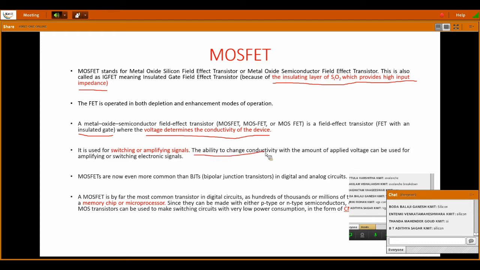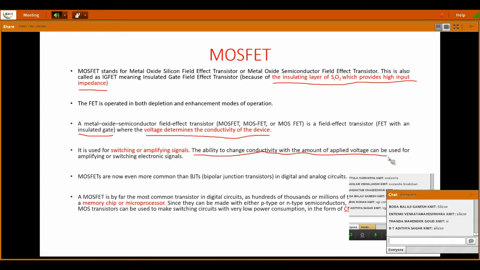This is what you should understand at this point. The ability to change the conductivity. Yes, I can change the conductivity. The amount of conductivity is in my hand. That is the speciality of MOSFET. You can create the channel, you can destroy the channel, you can increase the conductivity, you can decrease the conductivity. That is the stress.